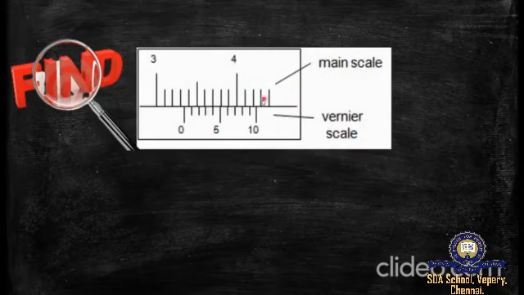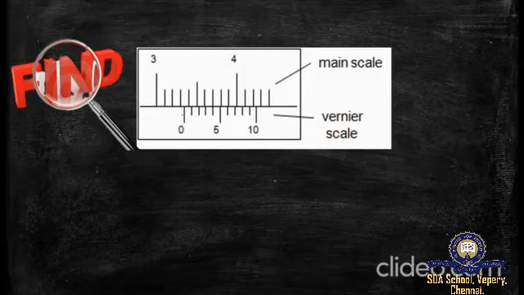Here I have given one reading. The upper part is the main scale reading, as we all know. The lower part is the vernier scale reading. The vernier scale is divided into 10 divisions, so 0 to 10, this is the vernier scale. So we just find out what the main scale reading is.